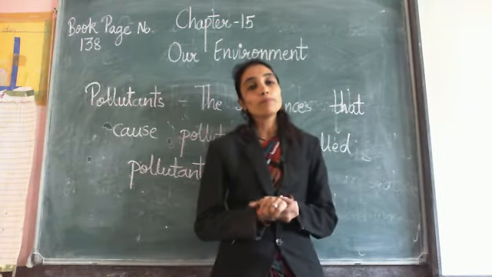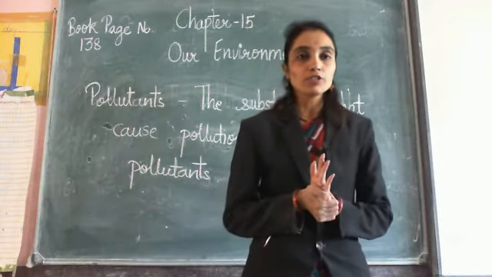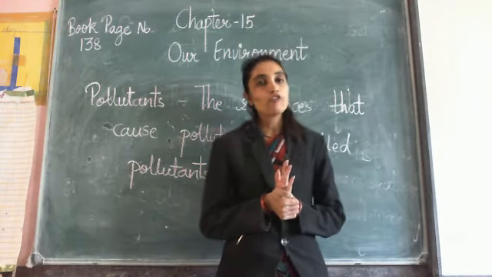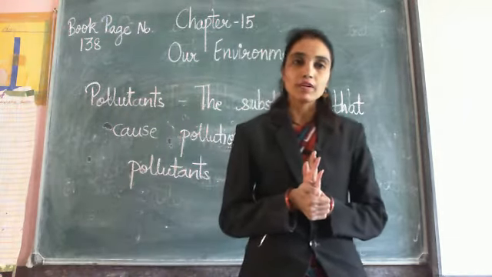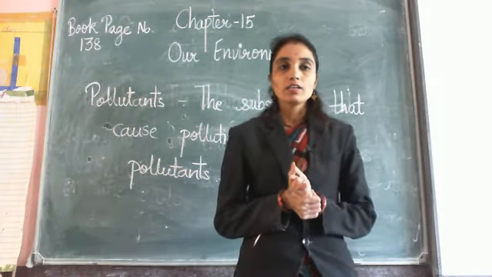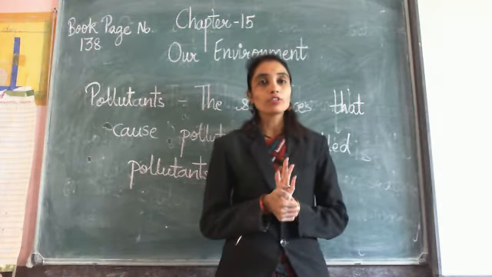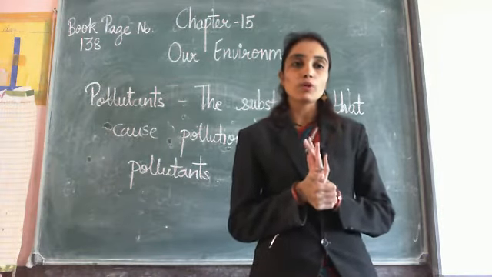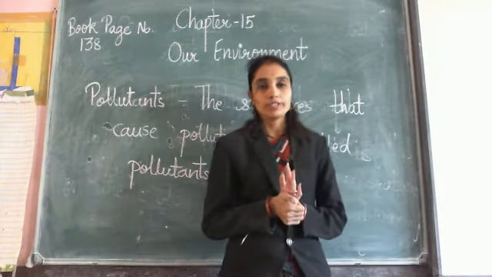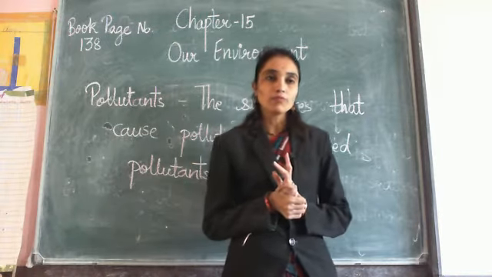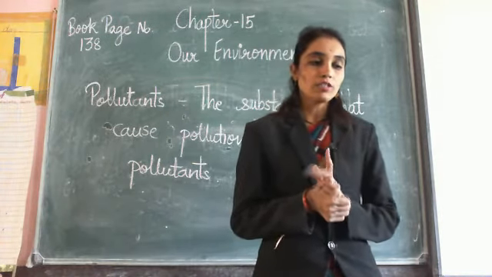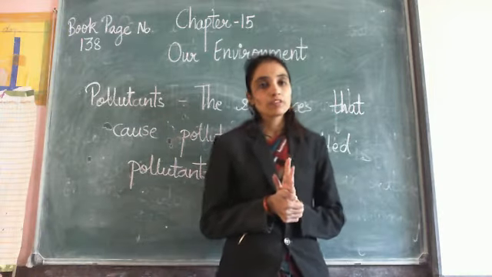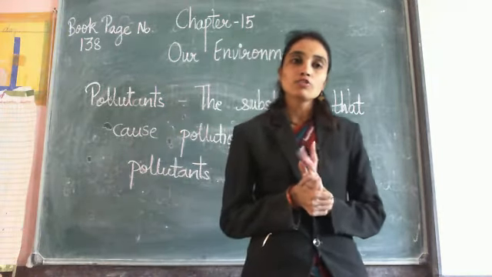Now what is pollution? The addition of harmful substances to the environment is called pollution. What are pollutants? The substances that cause pollution are called pollutants. There are four types of pollution: air pollution, water pollution, noise pollution and soil pollution.